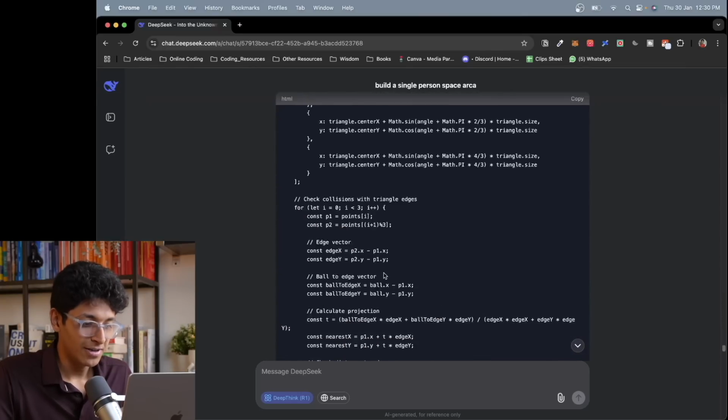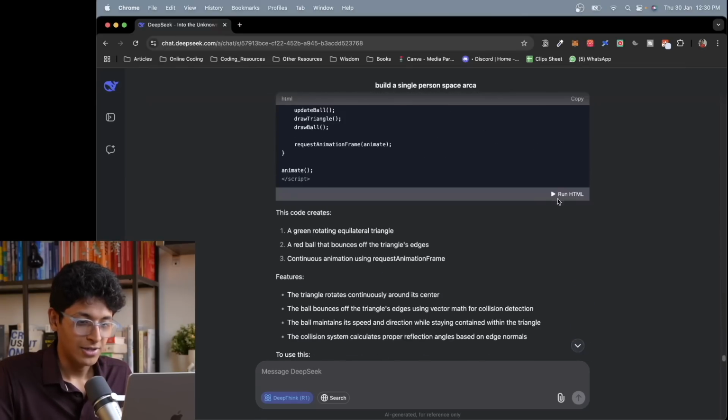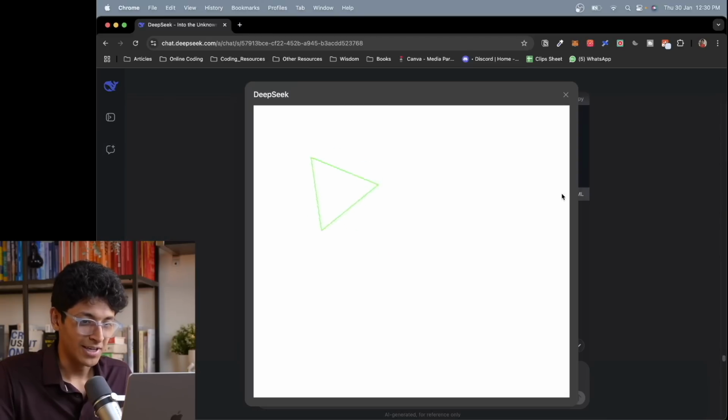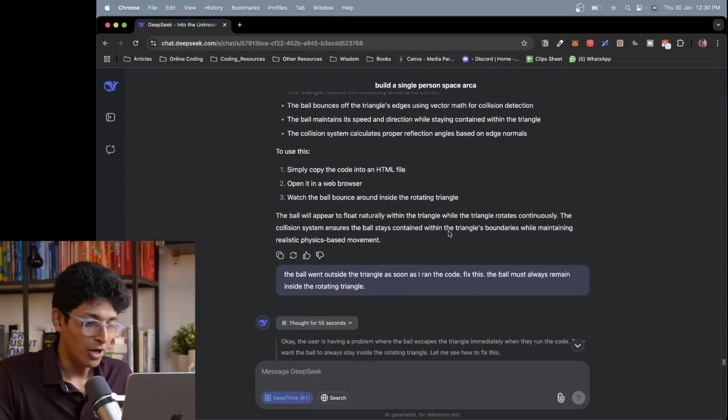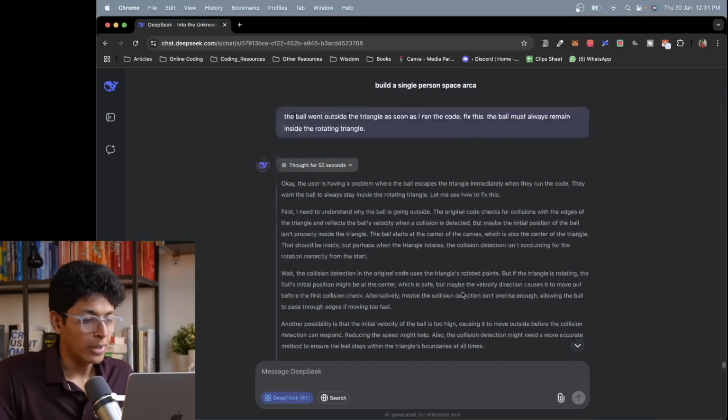This is the code for it written in JavaScript. I'll try running it, and as you can see, it's not working. The ball just comes out of it. So then I ask it to change the code. The ball went outside the triangle as soon as I ran the code. Fix it. The ball must always remain inside the rotating triangle. So it thought about it.